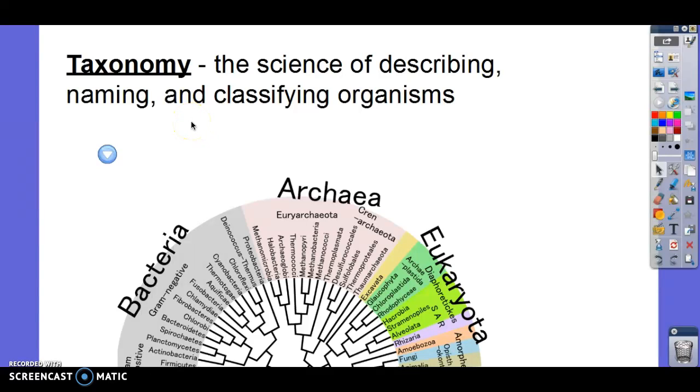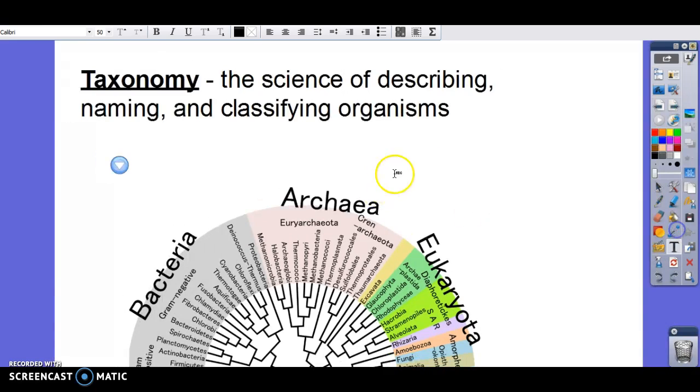Starting our classification unit. If you want a title, you can title your page classification, or if you want to title it taxonomy, that's fine too. Okay, so we are going to be looking at how organisms are classified. You guys already did the alien assignment, so you classified some organisms, and we're going to be talking more about